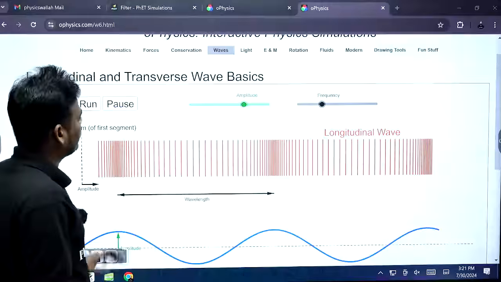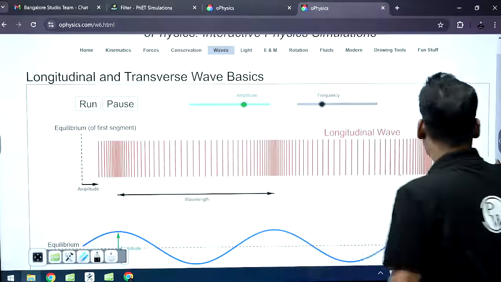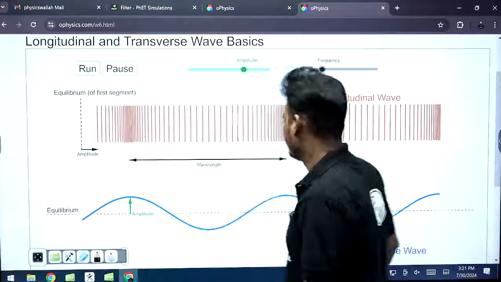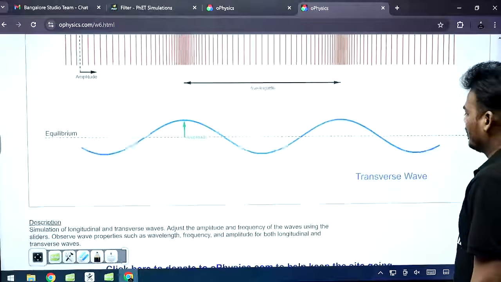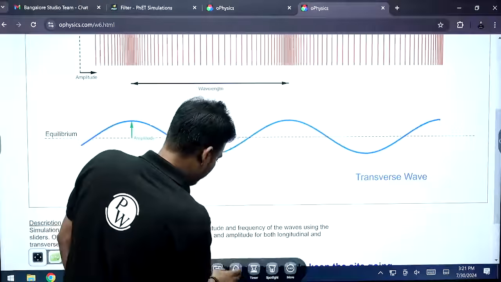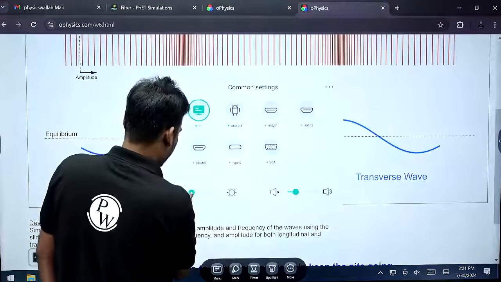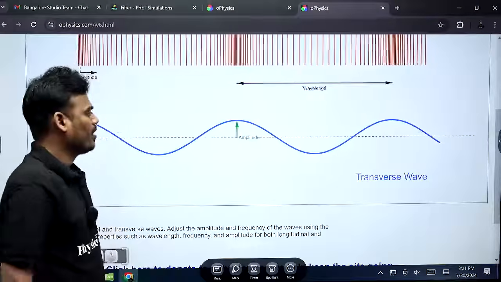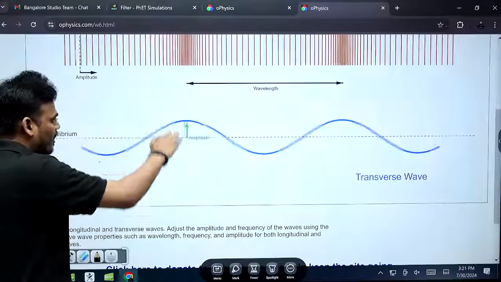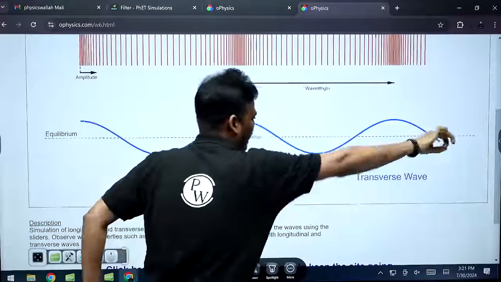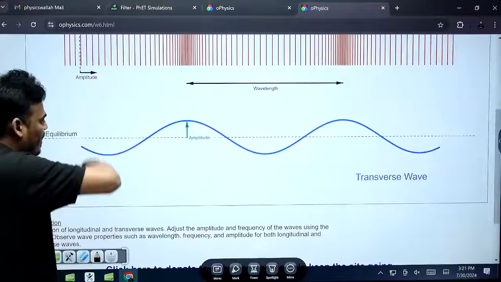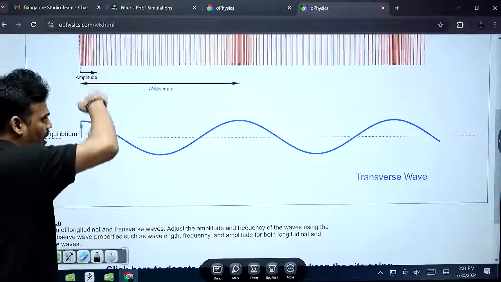Let's try to understand. See, this is a transverse wave. Is it visible? Let me reduce the brightness. You see, this is the particle motion, and the wave is moving in this direction along the plus axis, and the particle motion is up and down, up and down. Try to understand. This is the particle motion, up and down.